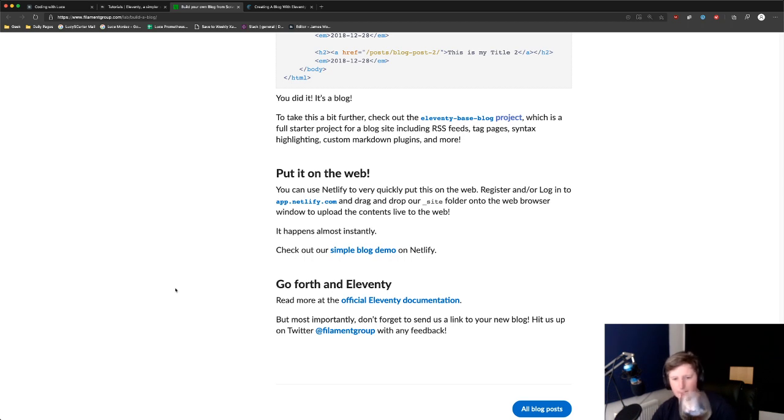We could use Netlify, but we're not going to do that. However, we could spin this up, you know, we could go through putting it on the web. We're going to use something called Azure Static Websites rather than Netlify. But we can do that. I don't care. There's nothing in it.